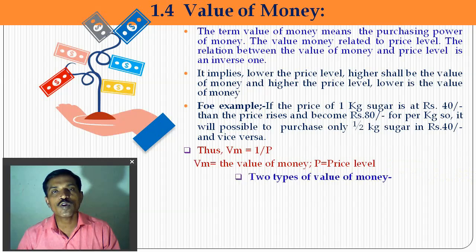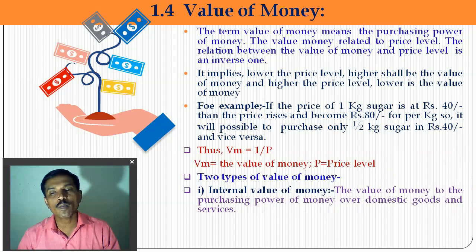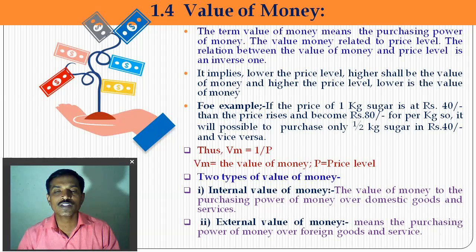We consider 2 types of value of money. The internal value of money is the purchasing power of money over domestic goods and services. So how many goods we can purchase with Indian rupees is the internal value of money. The external value of money means the purchasing power of money over foreign goods and services.